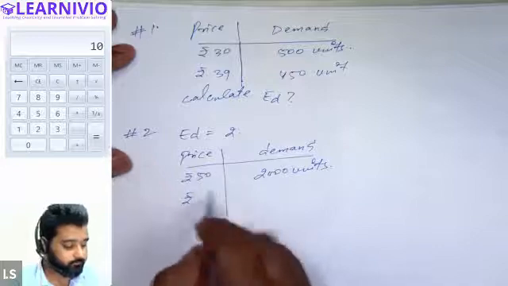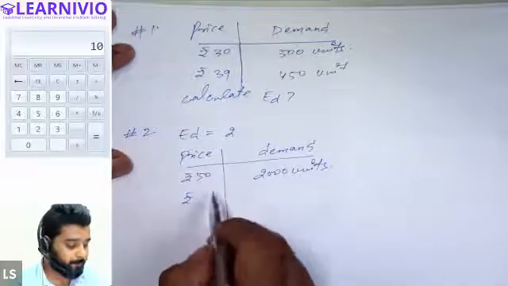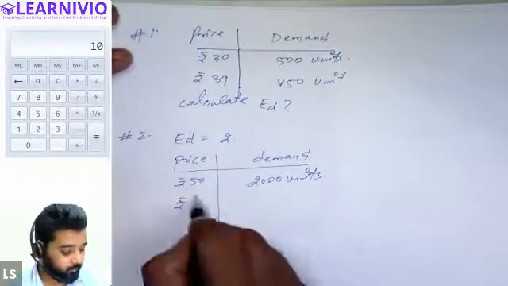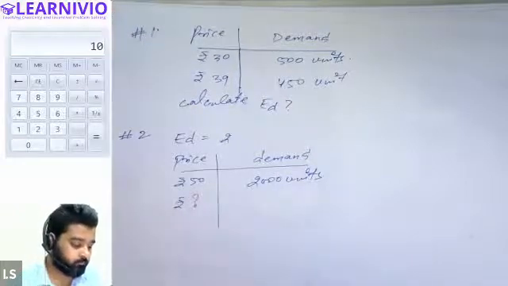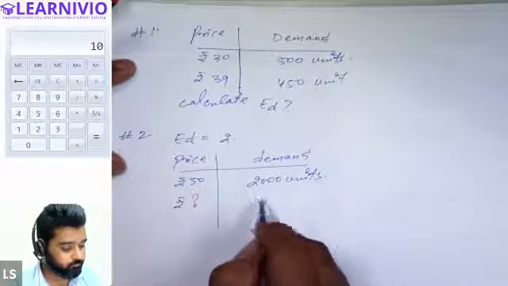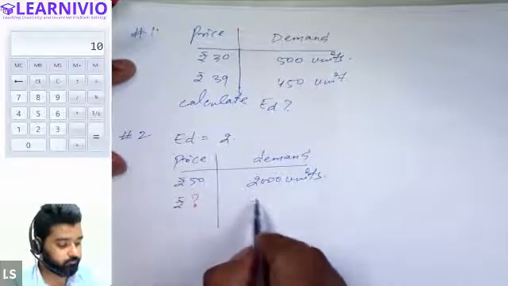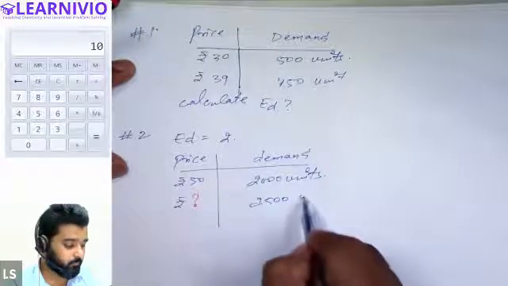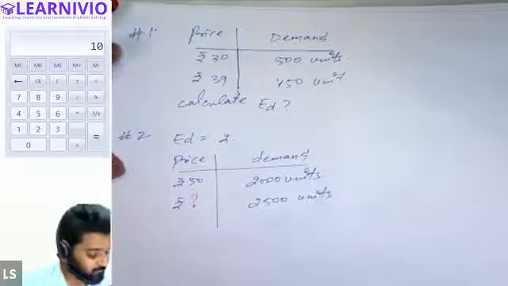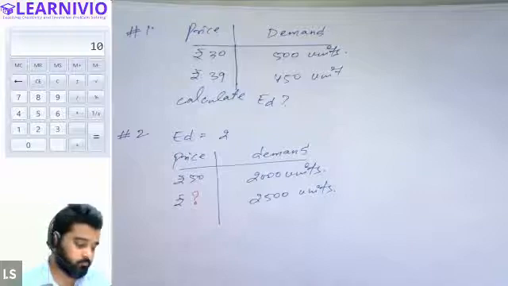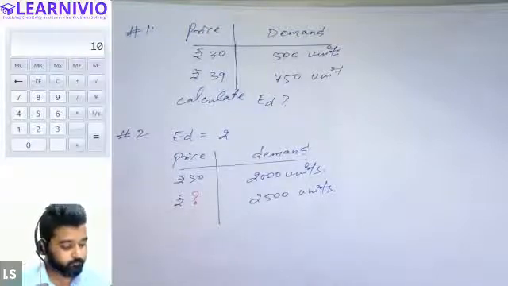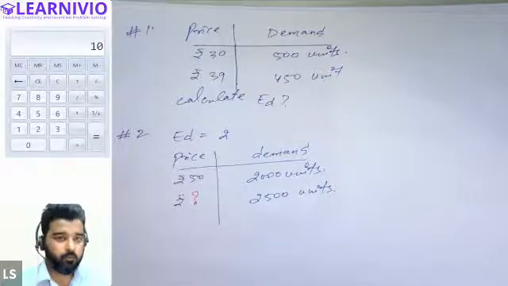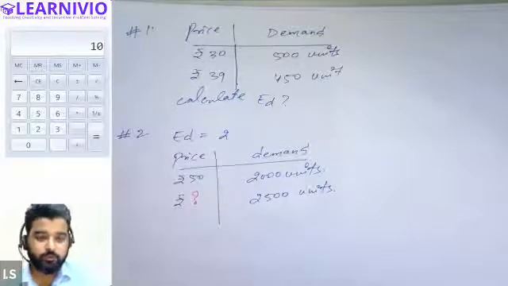Okay. If you're done with the first question, please also write the second question.